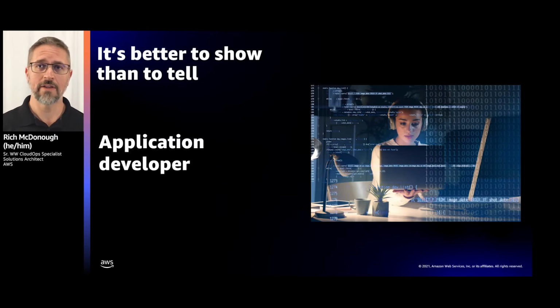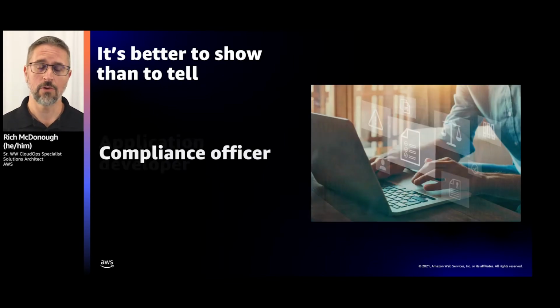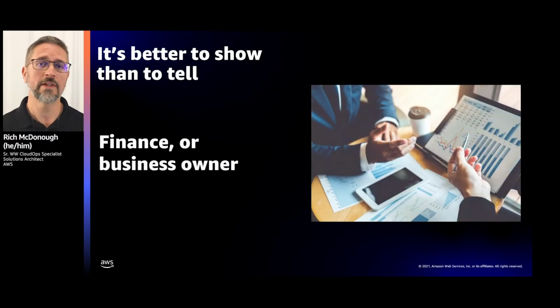We can't forget about compliance. So we're going to talk about the tools and the activities of a compliance officer or the chief information security officer within an organization. And finally, we're not going to forget about the business. So we're going to talk about business metrics, KPIs, and how you can evaluate if your workloads in AWS are achieving your actual business outcomes.